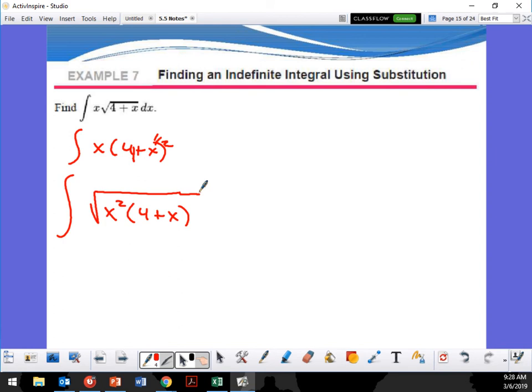Distribute, right? That's a 4. So it's 4x squared plus x cubed.